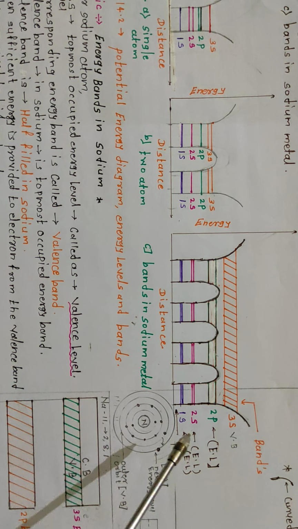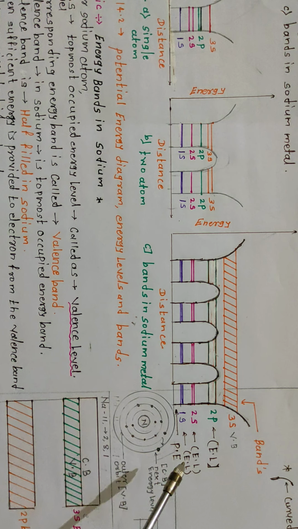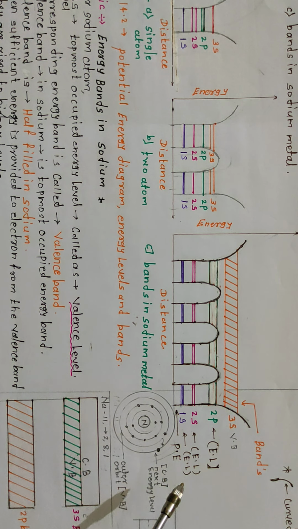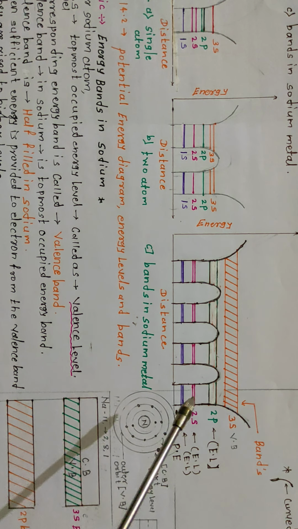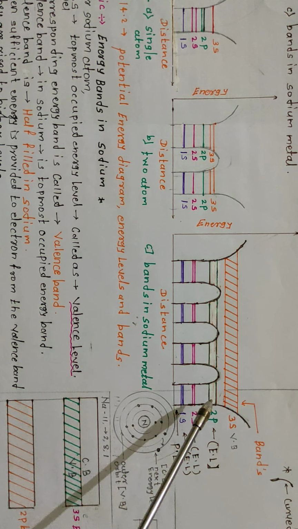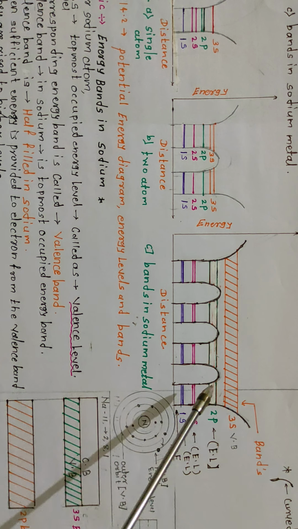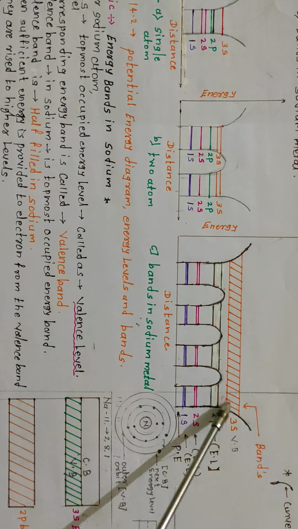The separation between the sub-levels is so small that the energy level appears almost continuous.